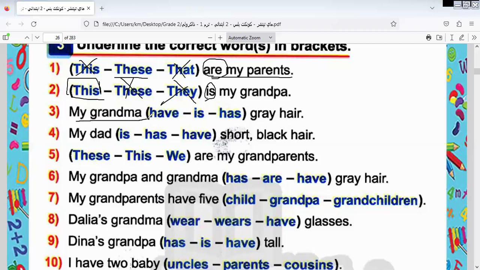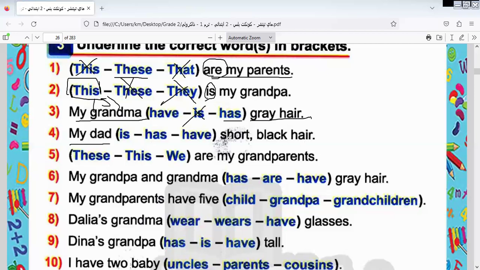My grandma has gray hair. We can say hair. Is grandma plural or singular? Singular. So the suitable verb for this, it will be what? It will be "is"? Wrong. Why? Because as we told you before, the verb to have refers to something that belongs to me. So my hair belongs to me. So the answer will be "has". I'm listening. You say, "has", you are clever people.